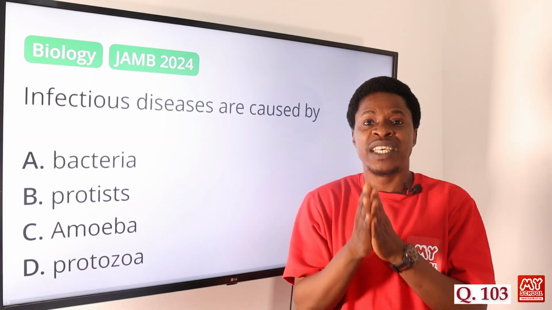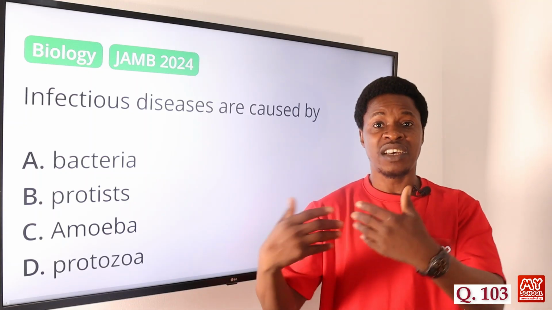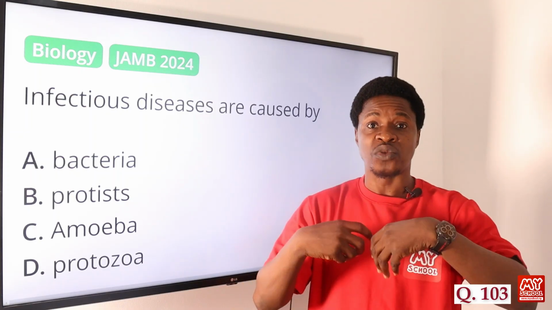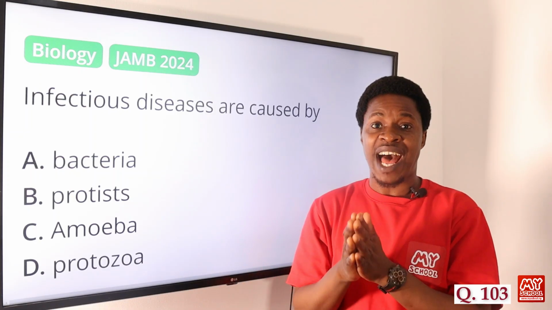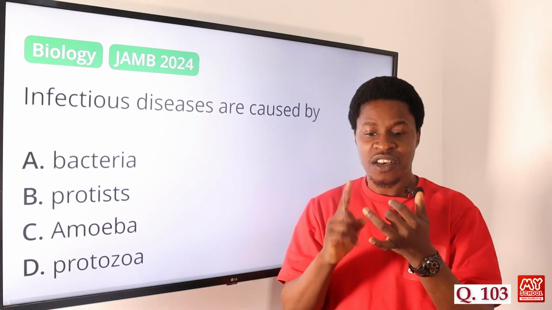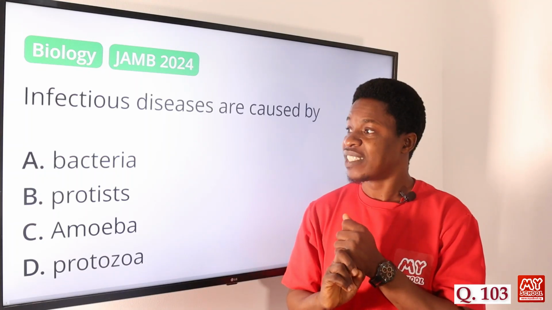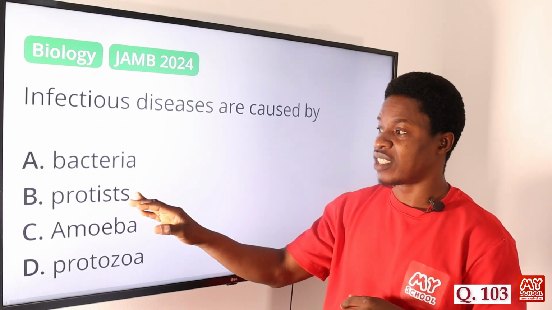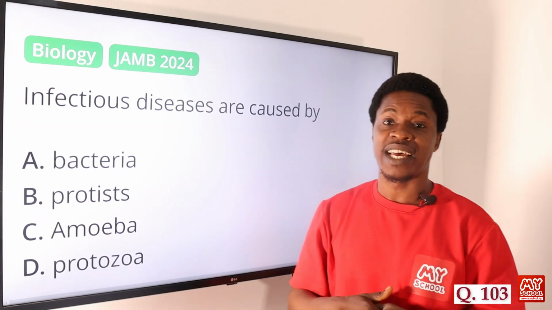When they do that, they begin to break down cells, and when they break down cells, they cause infection to take place in the body of the organism. Such microorganisms, like I said, could be bacteria, viruses, fungi, or other parasites. Option A says bacteria, yes, more likely. Option B says protists. Option C says amoeba. Option D says protozoa. So the correct answer is option A, bacteria.